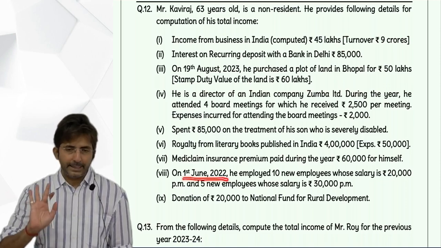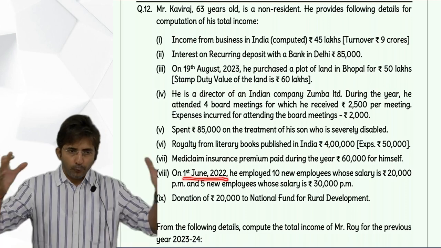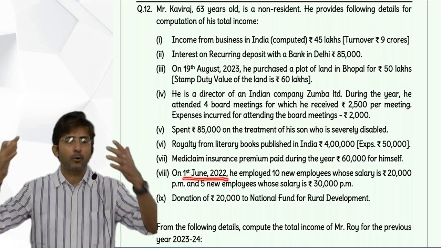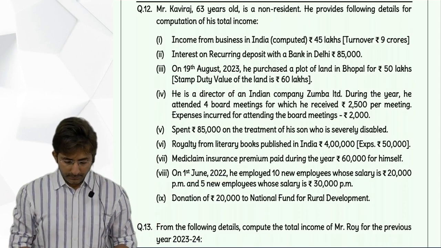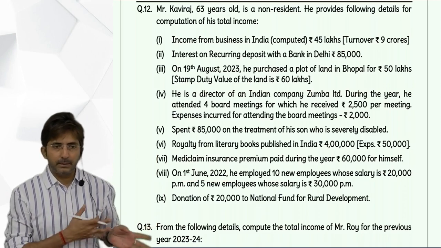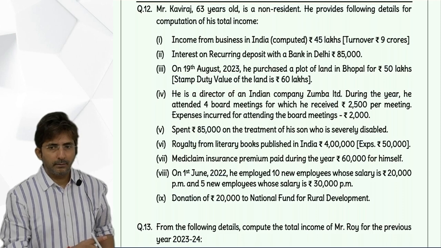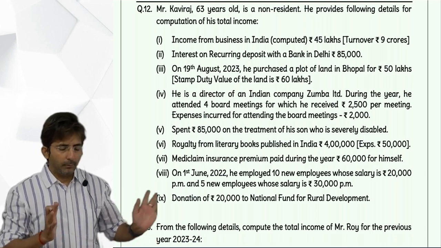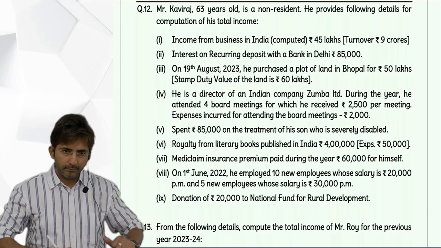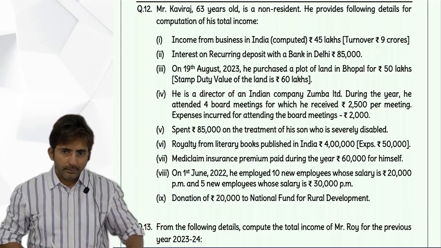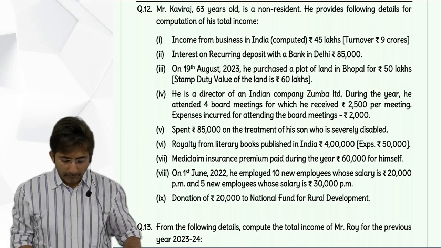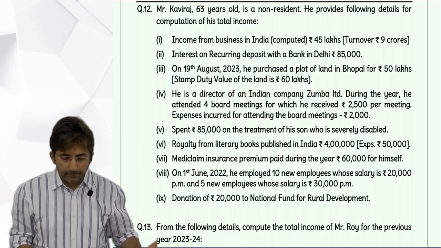No. The intention of the question was that during the year new employees were employed. See, I can still keep the date like this only. So tell me, what if the date is like this only? That means last year new employees were kept.